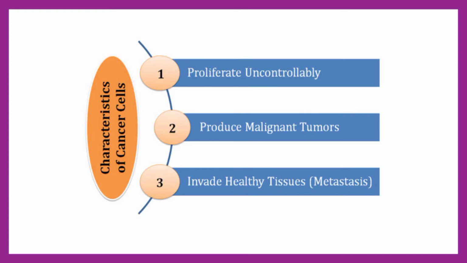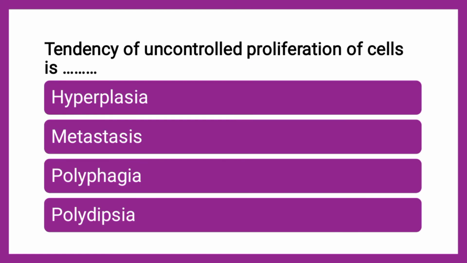These are the characteristics: proliferate uncontrollably, that means expanded growth, it grows beyond the limit. So it is hyperplasia, excessive proliferation, uncontrolled proliferation. Then produce malignant tumors and invade healthy tissues, they have the capacity to invade adjacent tissues. So metastasis, hyperplasia, etc.